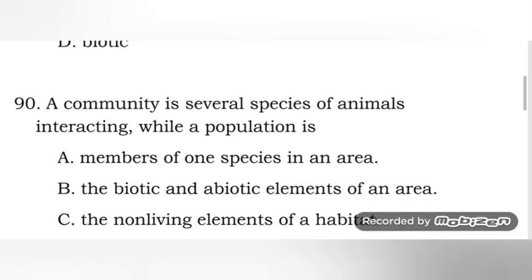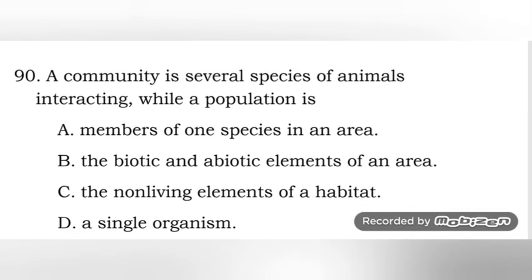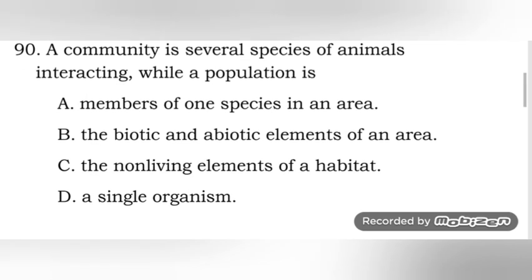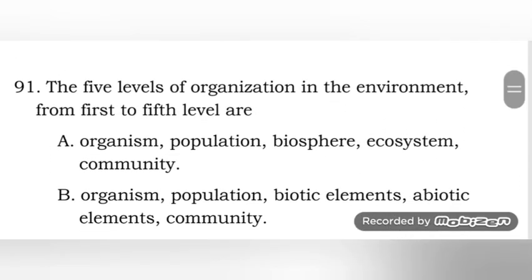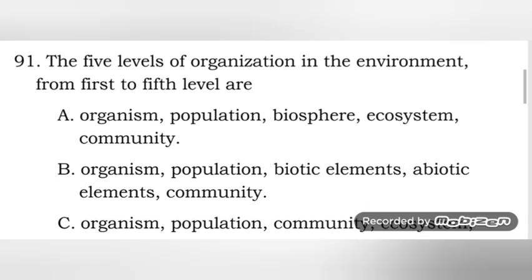Okay, next one. A community is several species of animals interacting, while a population is the members of one species in an area. Correct. Members of one species, a group of the same species. That's population. Letter A.